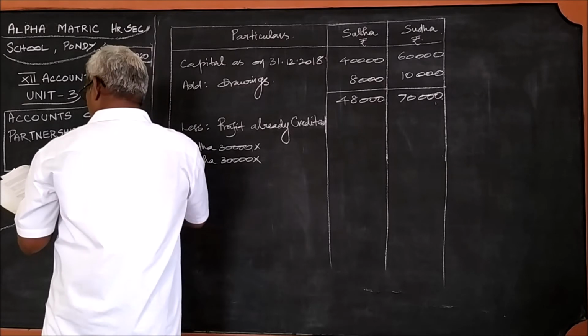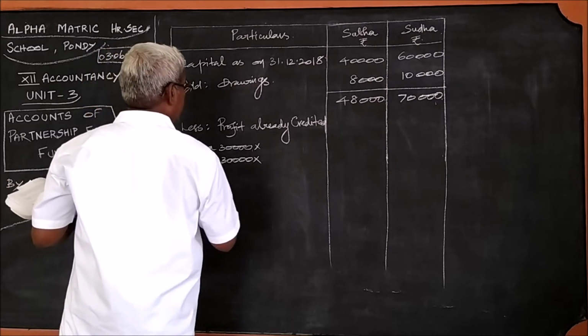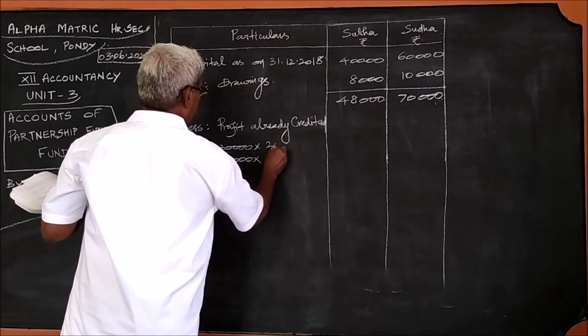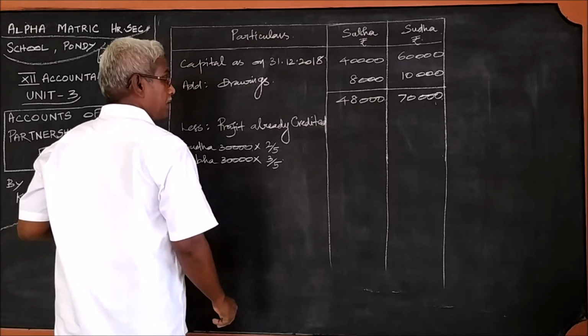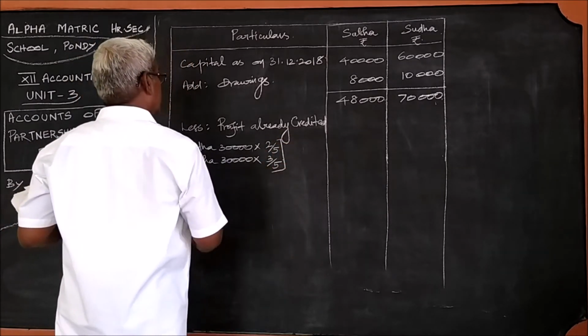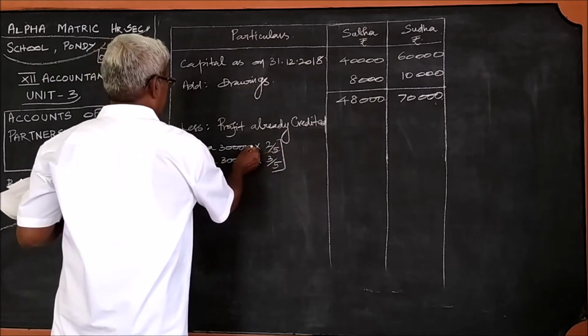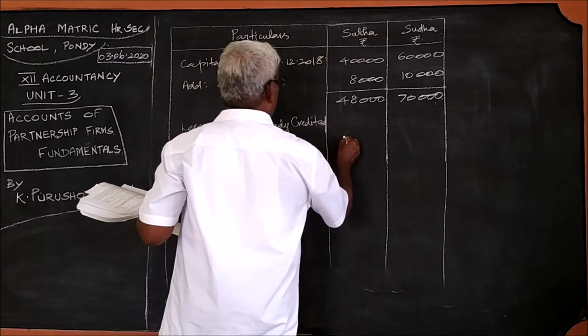They divide the profit and loss in the ratio of 2:3. Therefore, 2/5 and 3/5. What is 2/5 of this 30,000? 6 fives are 30, 6,000 into 2, 12,000.